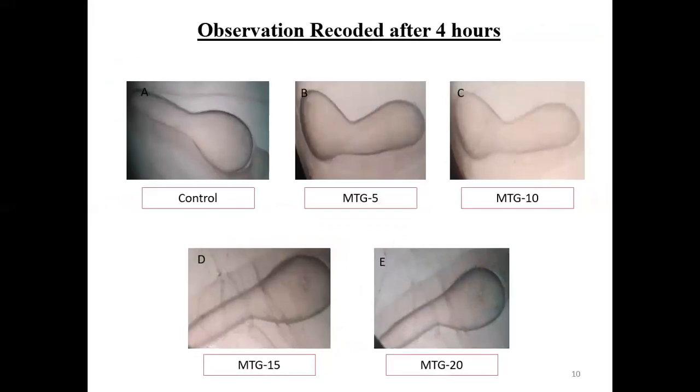Observations recorded after 4 hours of malathion treatment. As you can see here, the control eggs were healthy and normal, while groups B and C received 5 ml and 10 ml of malathion respectively, where enlargement of head and shortening of tail has occurred, while groups D and E received the highest concentrations, where you can clearly see the dents and erosion on their surfaces.